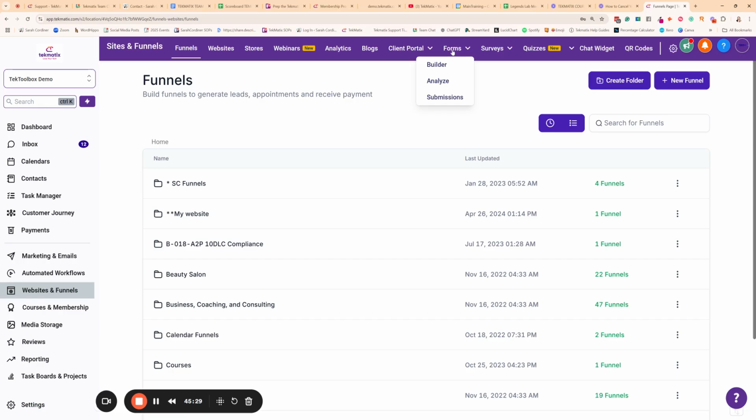This is where you also can create unlimited forms to collect all kinds of data or information from people. Surveys is our quiz feature where you can create really cool conditional logic quizzes, feed people down different pathways and get different questions based on how they answer previous questions, and how you can even, under this quizzes section here, start creating special quizzes that then score people based on their answers and give them certain result outcomes based on how they answered questions as well. You can create QR codes in here that add people straight to your CRM contacts lists and so much more.